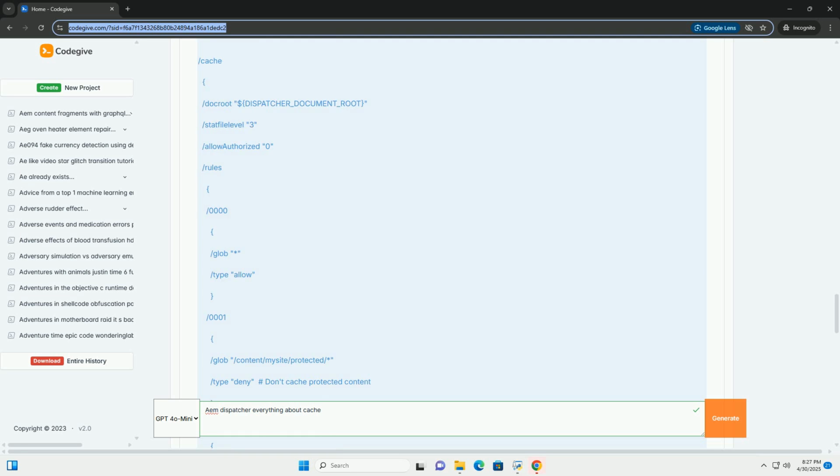/clientheaders: lists the HTTP request headers that the dispatcher should forward to the AEM publish instances.